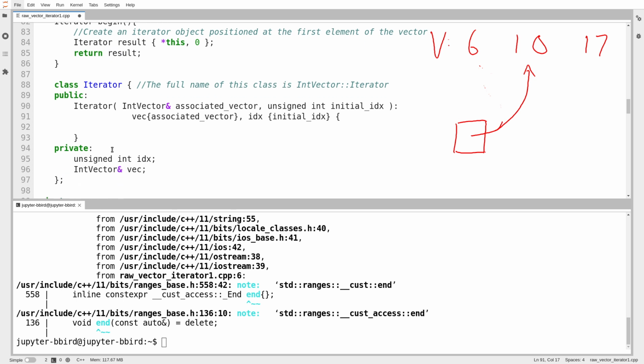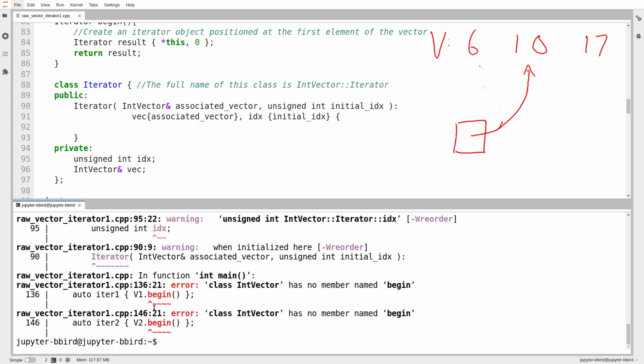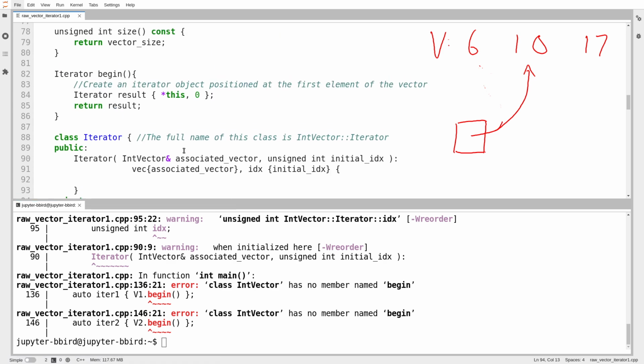And the compiler gives us a free copy operation that allows us to copy iterators. It should be sufficient because the shallow copy is enough. If I make a copy of an iterator, I'm referring to the same vector at the same index. Okay, but I'm not done. I mean, if I try compiling this, we can see that I'm not done because it's going to give me a bunch of errors about things. Let's see. I guess it's still complaining that there's no member called .begin.